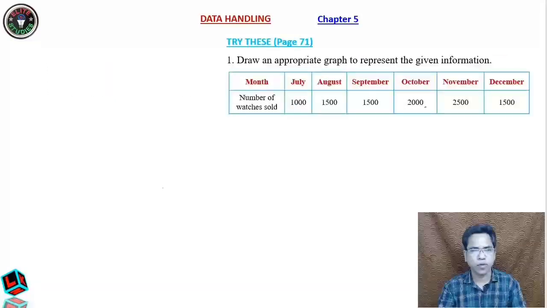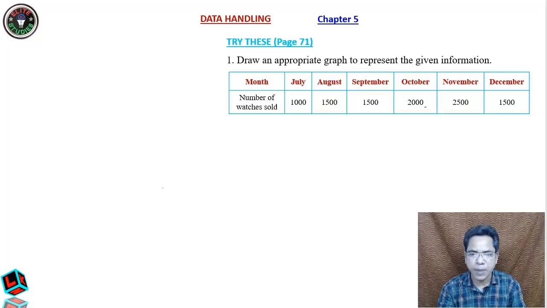Now let us go to another one. Draw an appropriate graph to represent the given information. This is the given information and you have to represent it by a graph. As I have told you, there are various graphs, and which graph is suitable depends upon the type of question. Here you see, we can make either a pictograph or a bar graph.